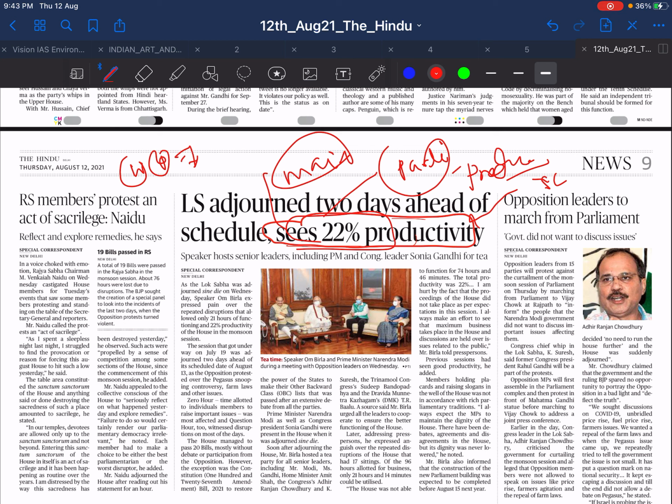your introduction should start like: in the recent monsoon session, parliament's productivity was just 22%. If you introduce it this way, the examiner gets the idea that you started with the demand of the answer. Then you can define what is meant by parliamentary productivity. Next, why it is happening, then what the challenges are and what steps you can take. With this perspective you have to go.